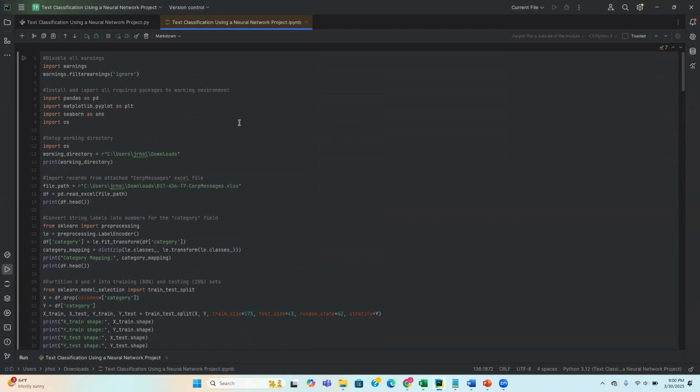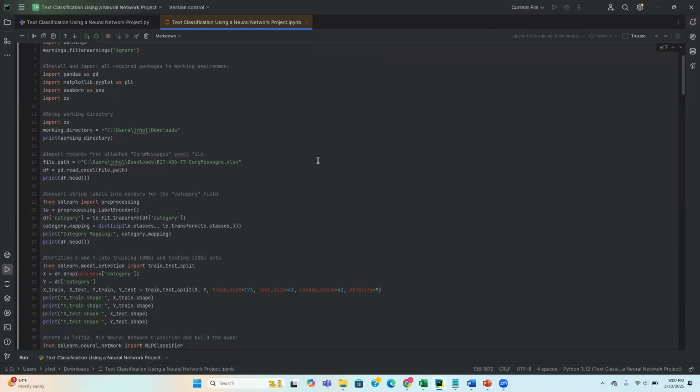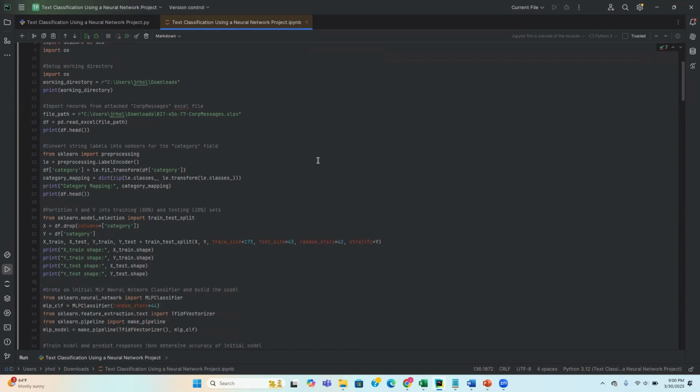After this, we're going to look to install and import all of the required packages to our working environment. In this process, we'll be using Pandas, Matplotlib, PyPlot, Seaborn, and the OS software. After this, of course, we're going to set up our working directory. For this task, we'll be working out of the downloads folder of our computer, and then we'll print our working directory to ensure that we're working out of the right folder.